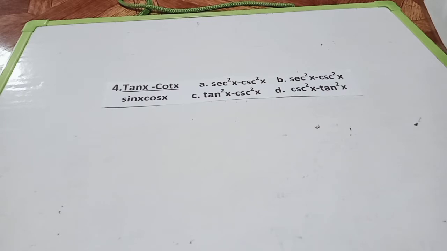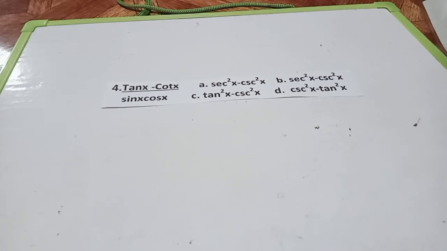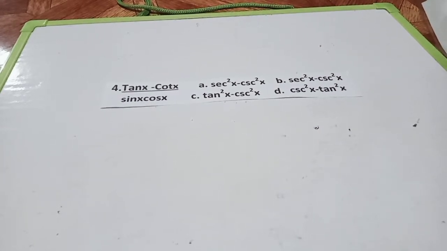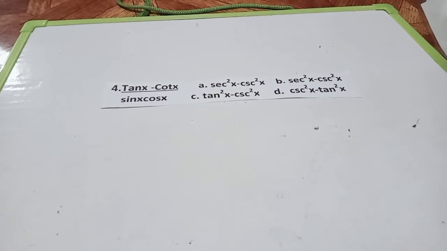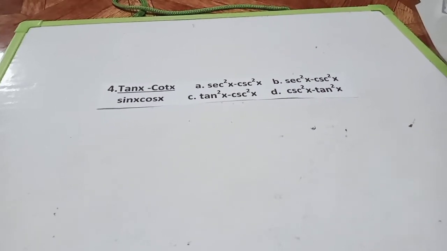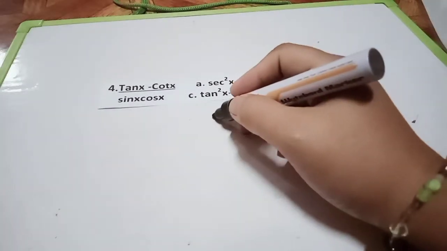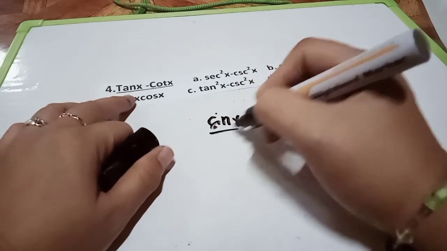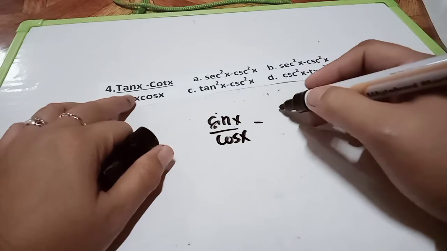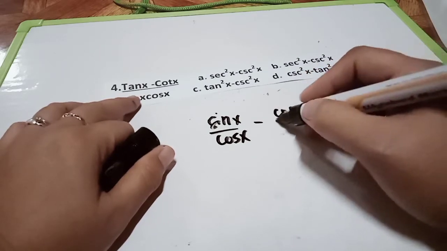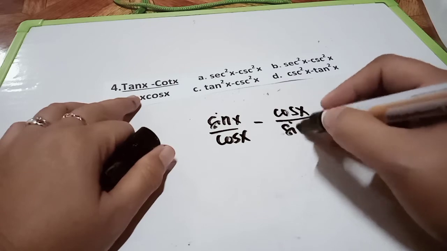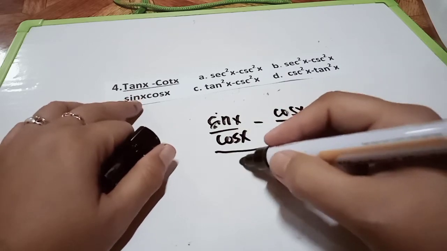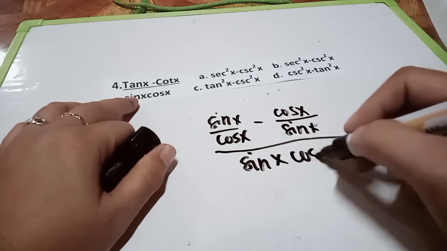Okay, let's have number 4: tangent x minus cotangent x, divided by sine x cosine x. How do we solve this one using reciprocal trigonometric identities? We change tangent x and cotangent x: tangent is sine x over cosine x, minus cotangent, which is cosine x over sine x, all divided by sine x cosine x.